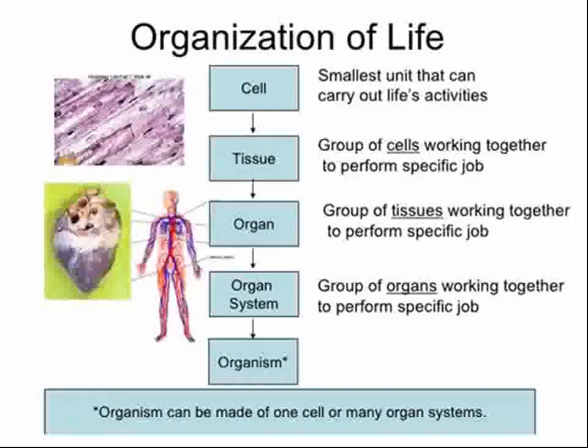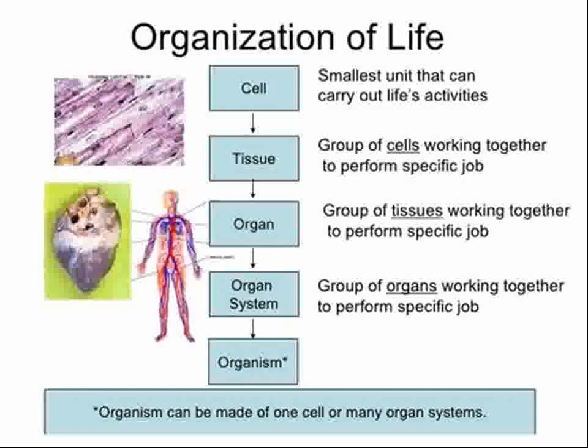You can also see here from the chart, organization of life means how life is organized. Cell, the smallest unit that carries out various life activities. When a group of cells work together to perform a specific job, they form a tissue. A group of tissues working together to perform a specific job form an organ, and a group of organs working together to perform a specific job forms an organ system, and that organ system finally forms an organism.